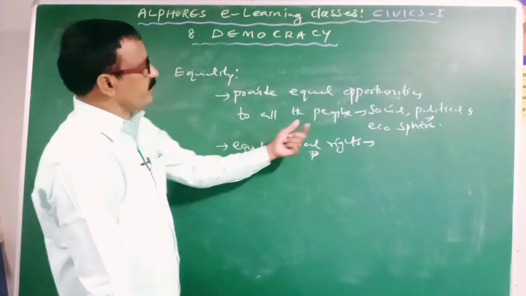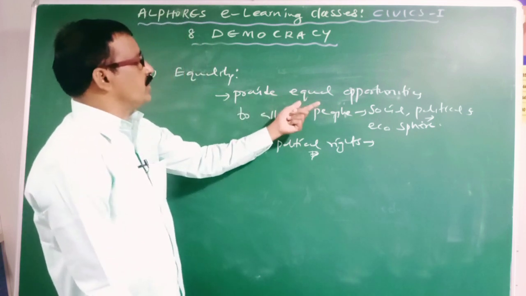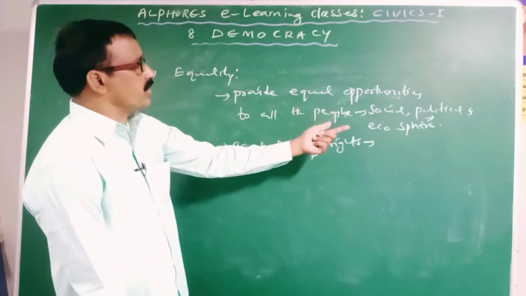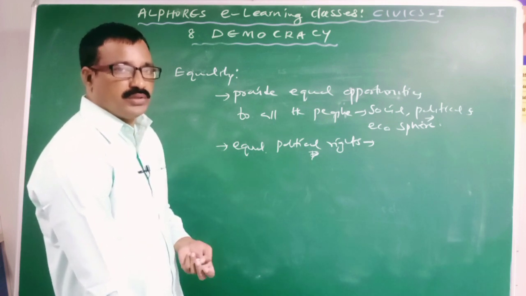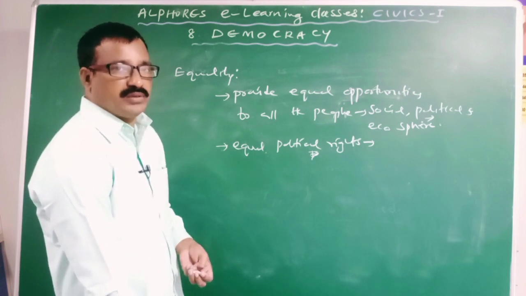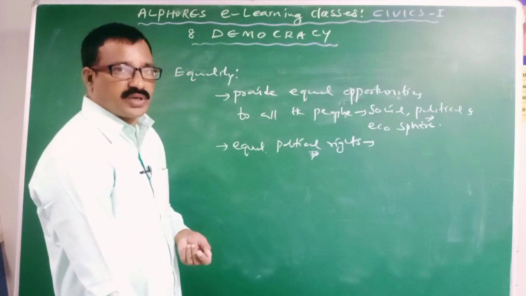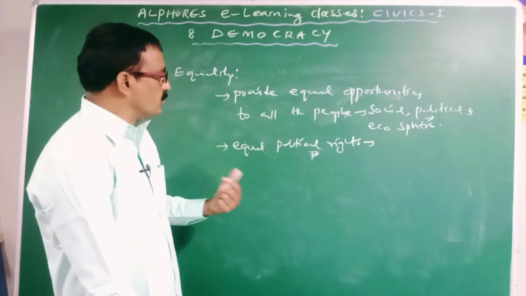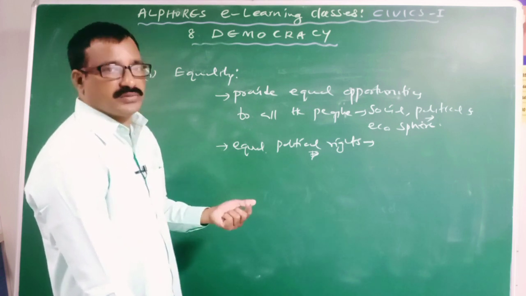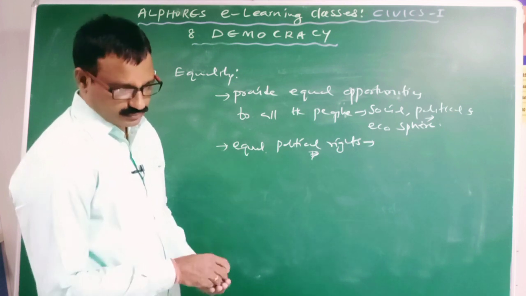In the same way, in the economic sphere, it will provide equal opportunities to individuals through various economic rights, like right to work, right to rest and leisure, right to self-government in industries, right to compensation, and right to equal pay for equal work. These are the various types of economic rights.